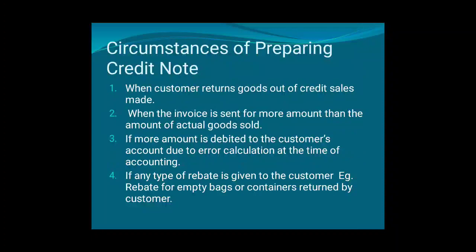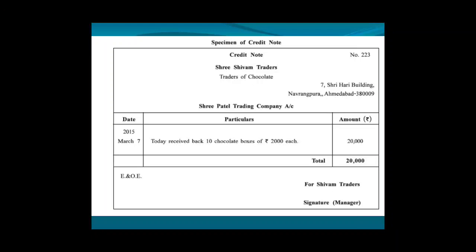Next one, this is the specimen of credit note. Shri Shivam Traders of chocolate, 7 Shri Building, Navrangpura, Ahmedabad. Shri Patel Trading Company, today received back 10 chocolate boxes of rupees 2000 each. Total amount 20,000. Shivam Traders, signature.